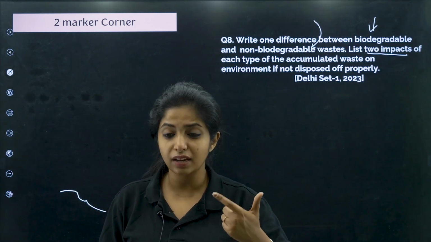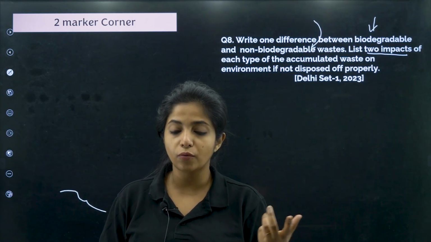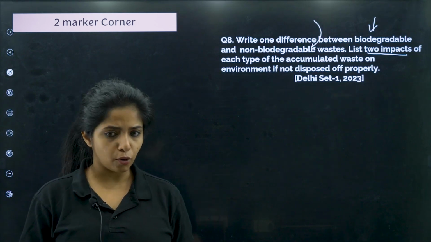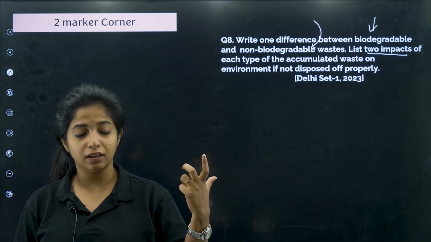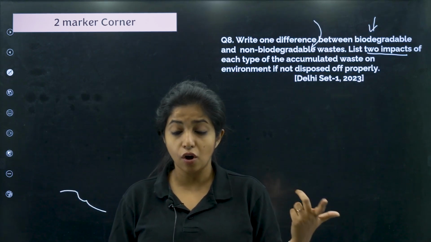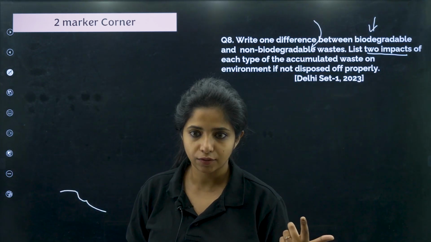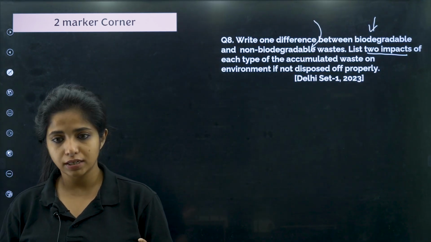So those are 2 very big problems of biodegradable waste. It can create foul smell, and it can also help cause so many vector-borne diseases which are passed down with the help of houseflies.